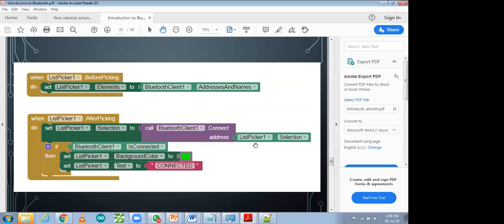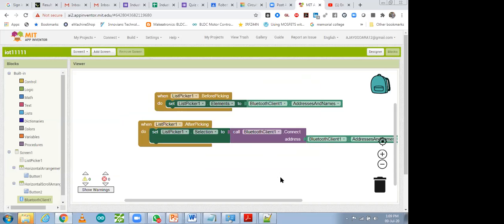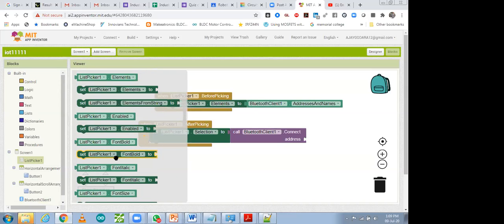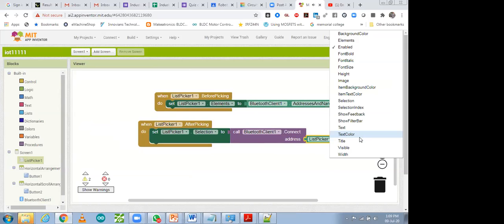List picker. List picker we have to use. That's list picker and selections. So from list picker we are going to select it. Go to list picker in replacement of this. You can delete it. List picker and selections. This color you have to find. This one, list picker and selections. You can take list picker and over there you will find selection.